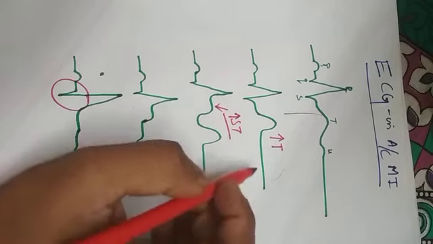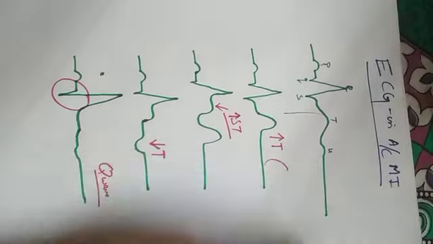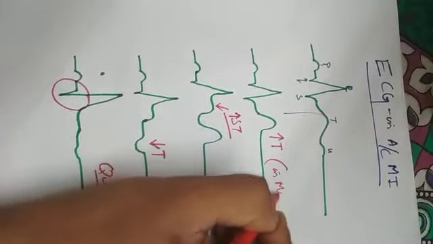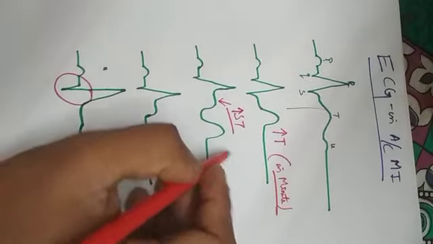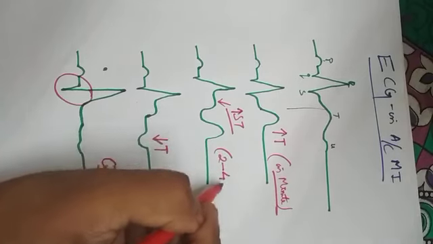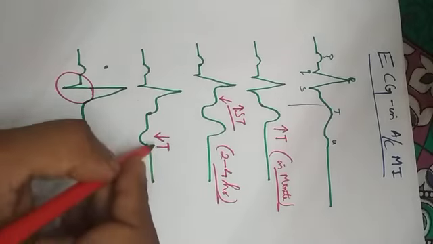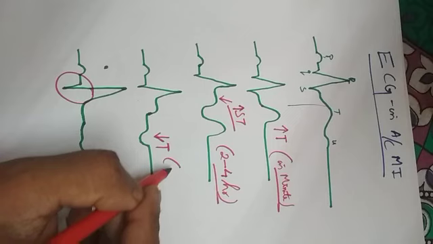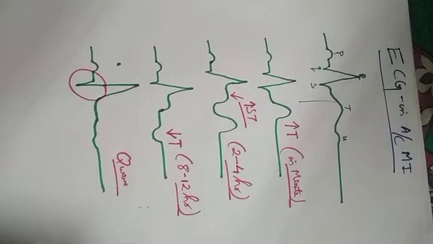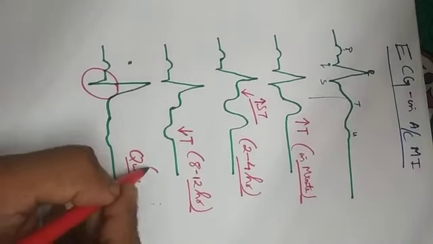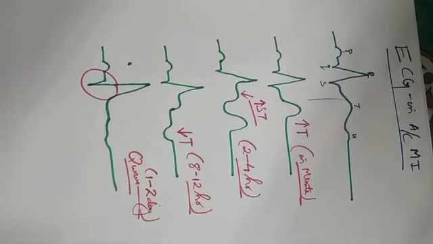So the first change is increase in amplitude of T wave that takes place within a few minutes. And the second change is ST segment elevation. It takes around 2 to 4 hours for the elevation of ST segment. Then the third change is inversion of T wave that takes around 8 to 12 hours after myocardial infarction. Then the Q wave, which develops within 1 to 2 days of an attack of acute myocardial infarction.